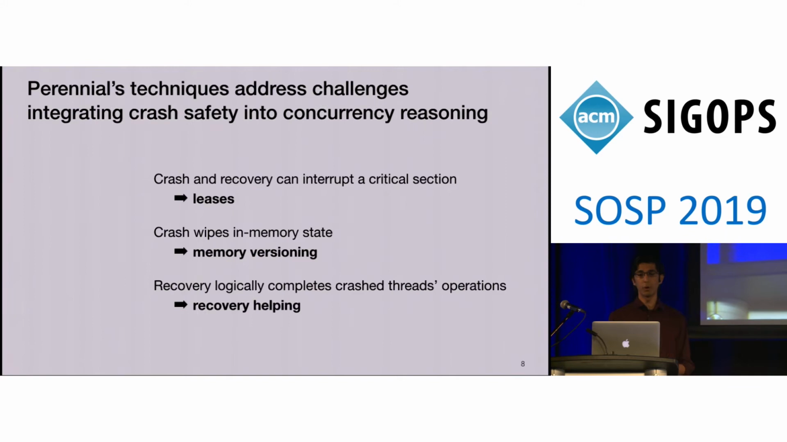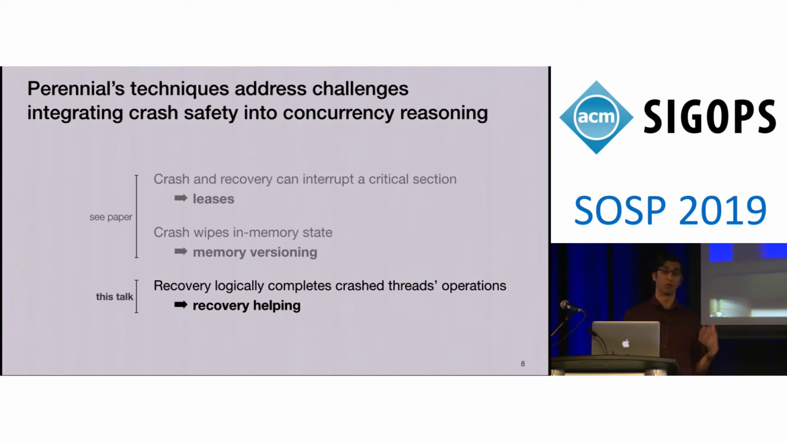So the system that we wrote is called Perennial. Perennial introduces three techniques to address these challenges of integrating crash safety into concurrency reasoning. Our techniques are leases, memory versioning, and recovery helping. See the paper for the details on the first two, but in this talk, I'm going to focus on recovery helping, and specifically recovery helping in the context of the replicated disk.